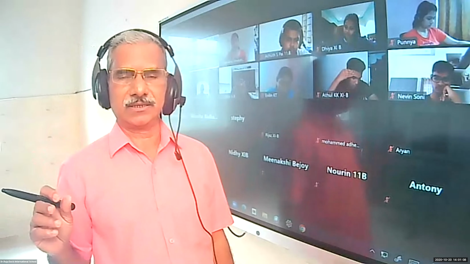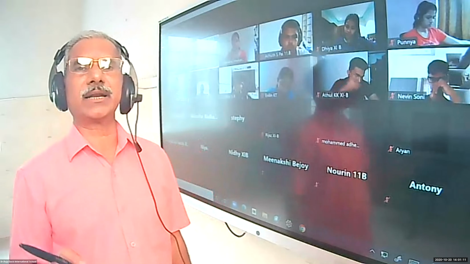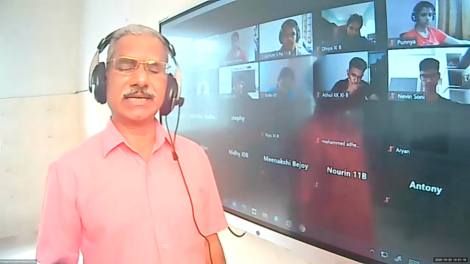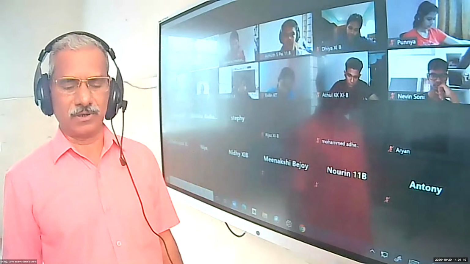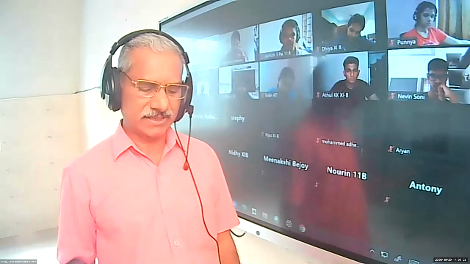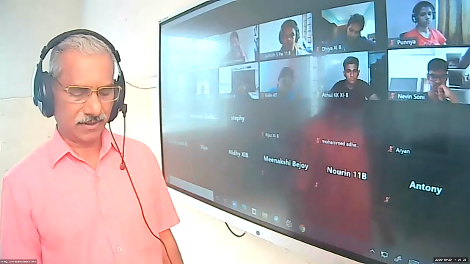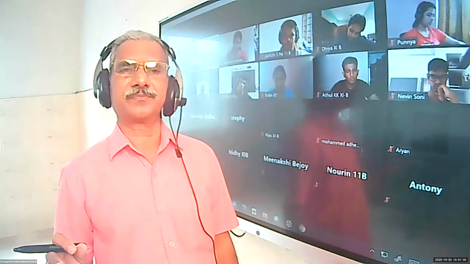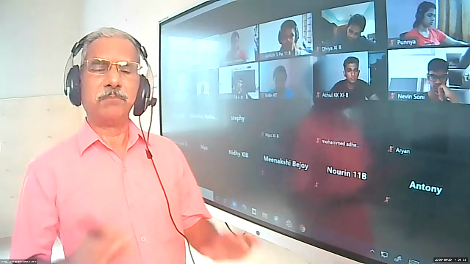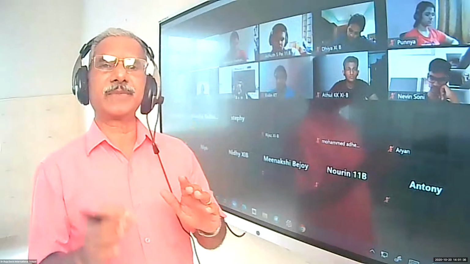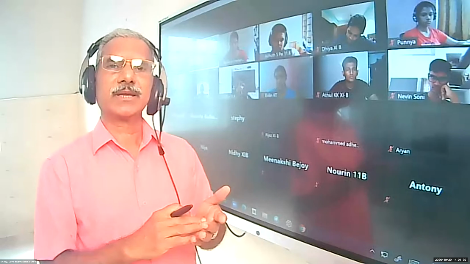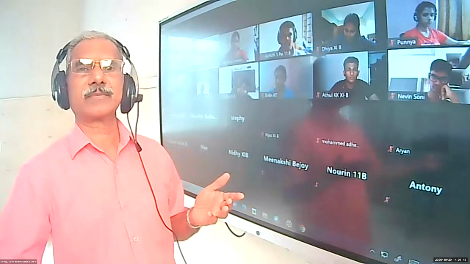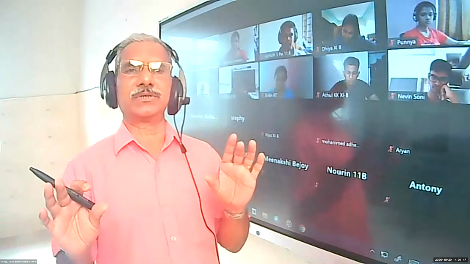And the second one, dipole-dipole interaction. Here, the two molecules are permanent dipoles, and there is attraction between two permanent dipoles, called dipole-dipole forces or dipole-dipole interaction. And the third one, dipole-induced dipole forces. By the action of a permanent dipole, a non-polar molecule becomes a temporary dipole. We have two types of molecules.